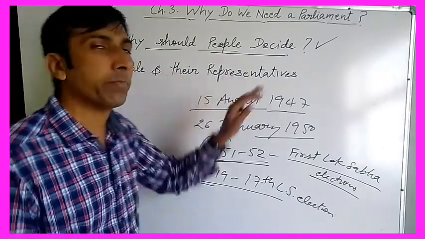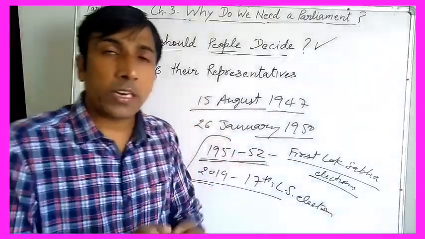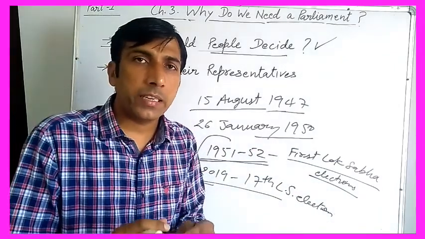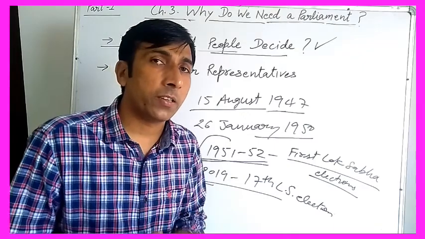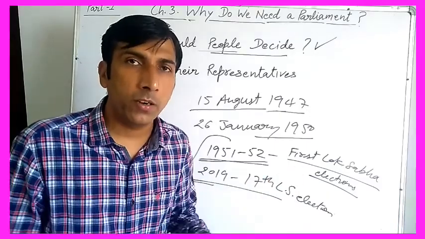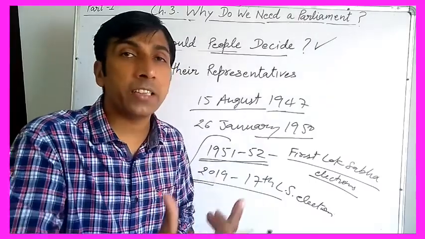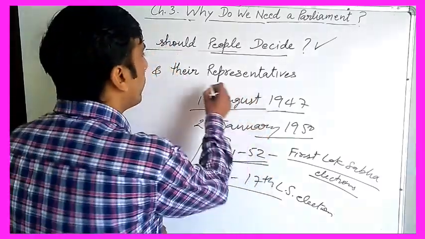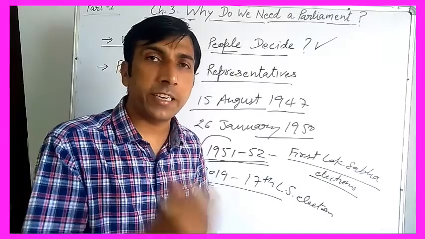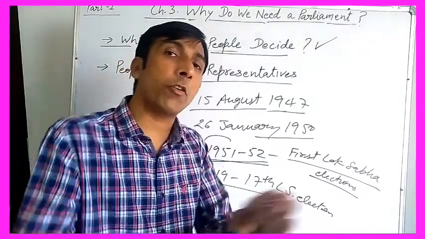Next one is people and their representatives. People and their representatives means, in democracy, as we have discussed, that this is the rule of people. So in India, there are approximately 130 crore people. So how can all the people form the government? How can all the people run the government? And how can all the people take decisions or participate in the decision making process? How? Through the representatives. So, in the democratic system, there are representatives of the people and they take the decisions on behalf of the people.